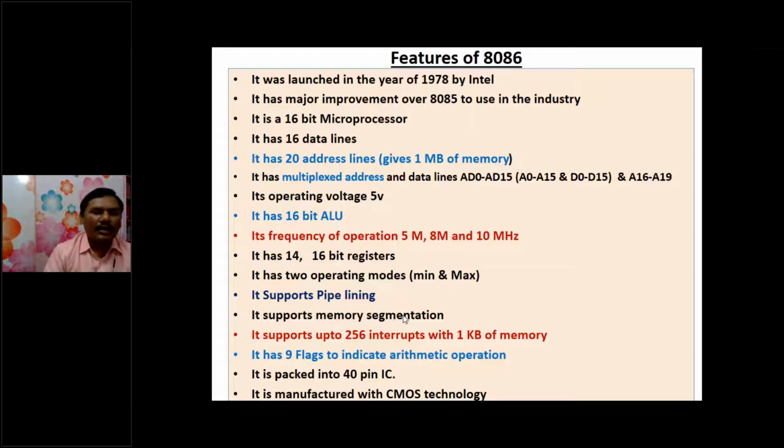So different tasks will be executed by the interrupt concept, and it supports up to 256, whereas 8085 supports only 5 to 6 types of interrupts like RST 5.5, 6.5, 7.5, like that. Only a few instructions are there in terms of interrupts, but here we are having 256 interrupts. To execute these interrupts, we are having an interrupt controller also, and it has 9 flags to indicate arithmetic operations.